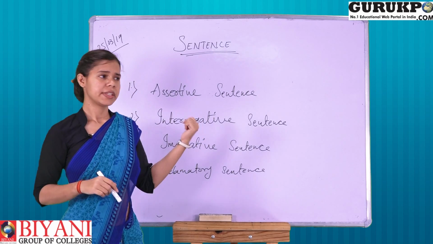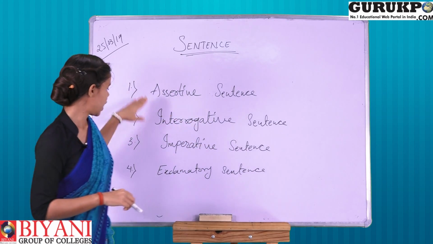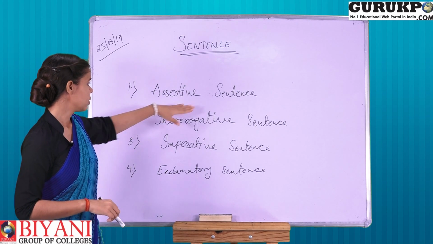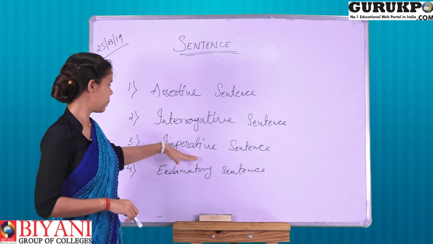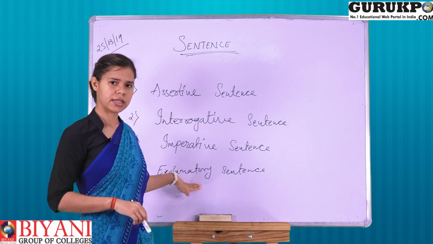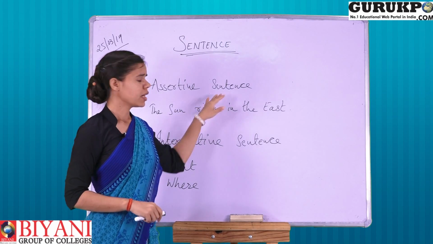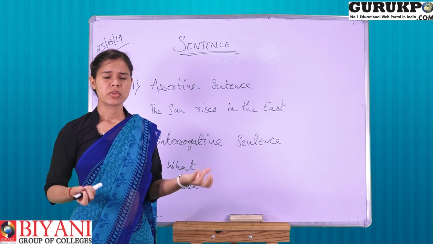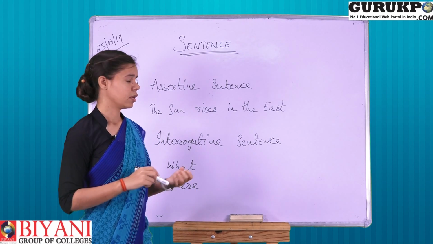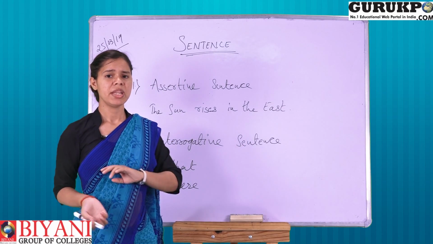Now we will take the types of sentences. There are four types of sentences. They are assertive sentence, interrogative sentence, imperative sentence, and exclamatory sentence. What is an assertive sentence? An assertive sentence simply makes a statement. It tells about the simple facts which are being done. They can be affirmative or they can be negative, right?